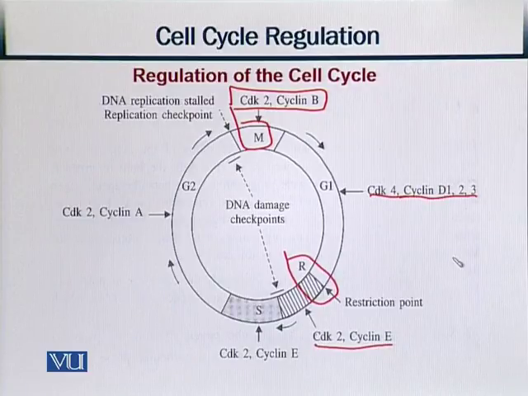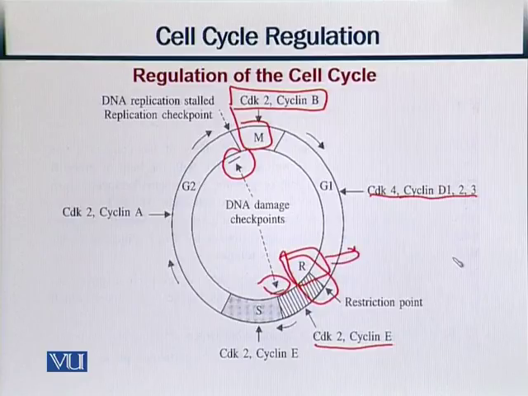We have these DNA damage points. If there is some damage in the DNA, they will stop further partitioning of the DNA here, so that the cell remains in a stable state. What is of particular interest to us in this slide is, if there is some tumor inside the cell, what will happen? This R, the restriction point, becomes abnormal or unoperational.